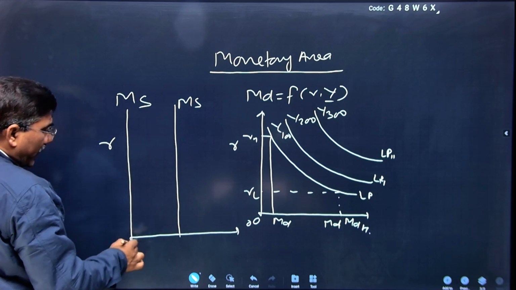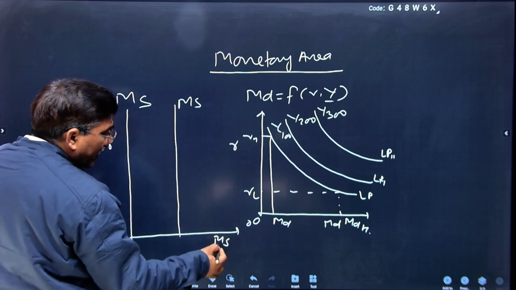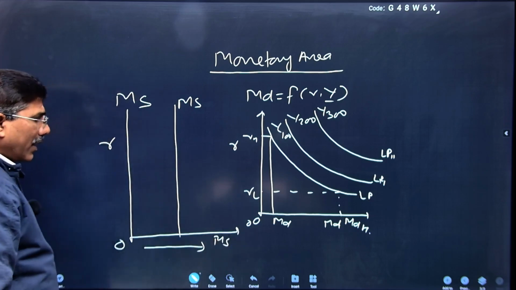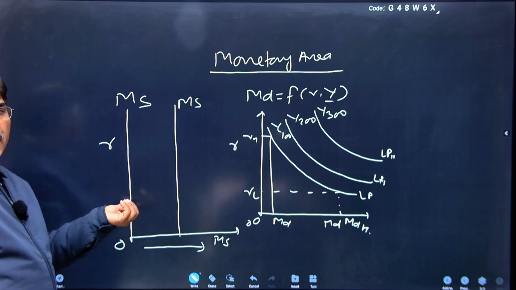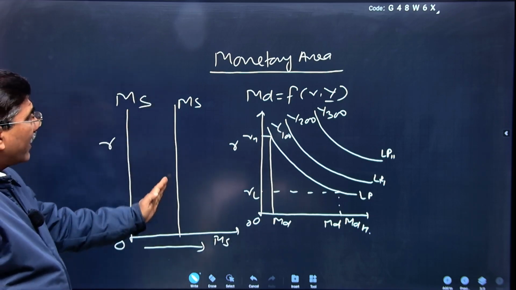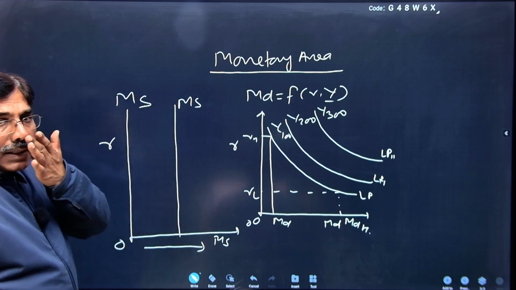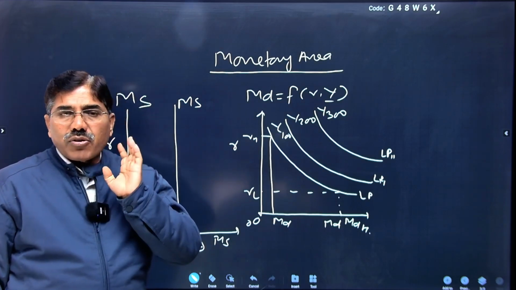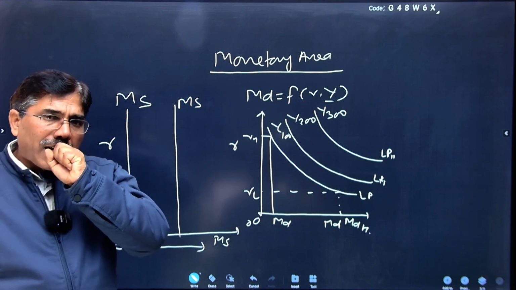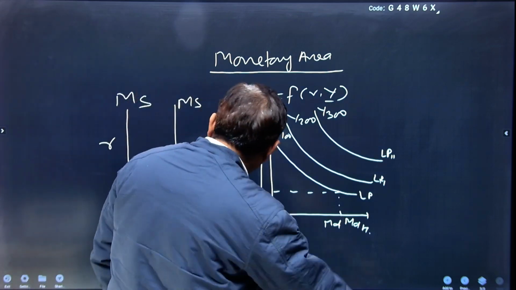Suppose this is the rate of interest and this is money supply. In this direction money supply will increase, in this direction money demand will decrease. It is a perfectly inelastic curve, meaning the money supply at a point of time remains constant, which is determined by the RBI. Now the point is clear.